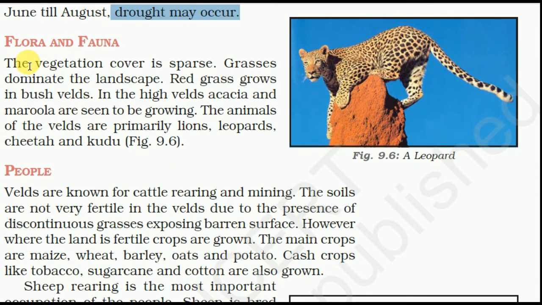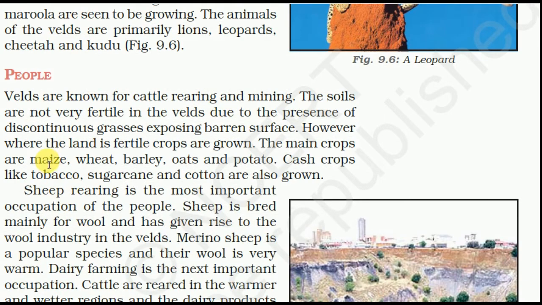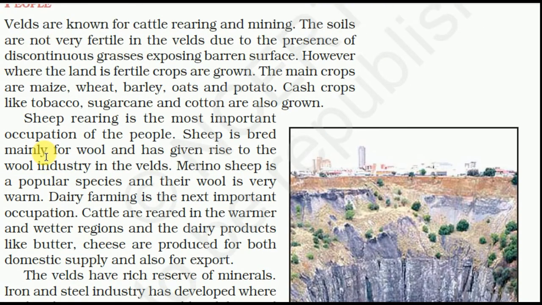Flora and fauna. The vegetation coverage is sparse. Grasses dominate the landscape. Red grass grows in the bushveld. In the high veld, acacia and marula are seen growing. The animals of the veld are primarily lions, leopards, cheetahs and kudu. The veld is known for cattle rearing and mining.